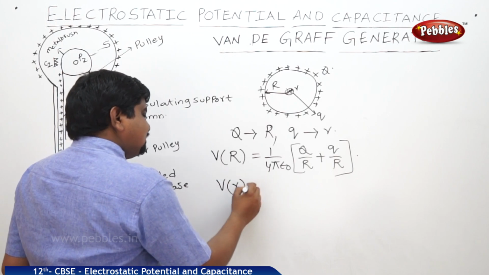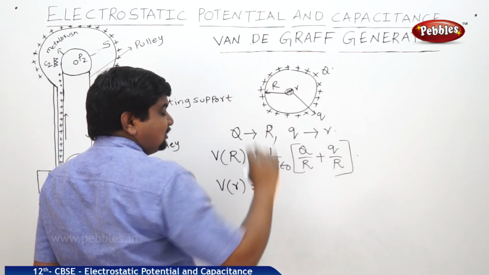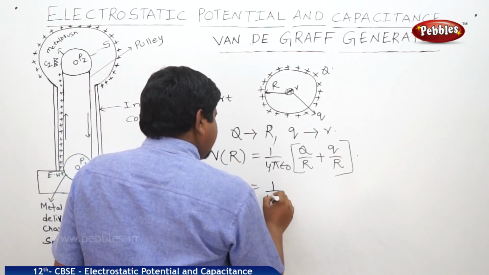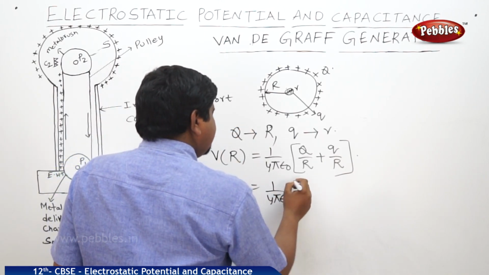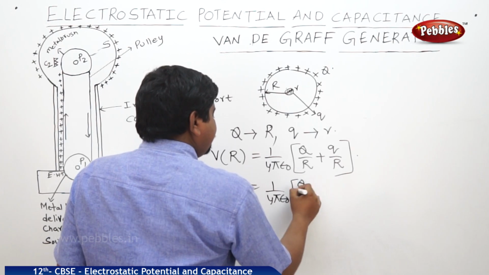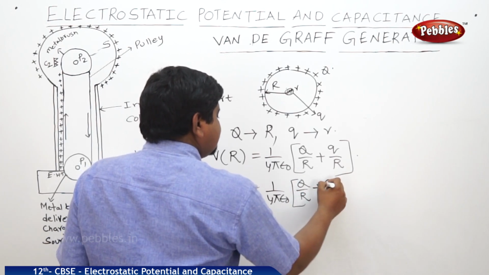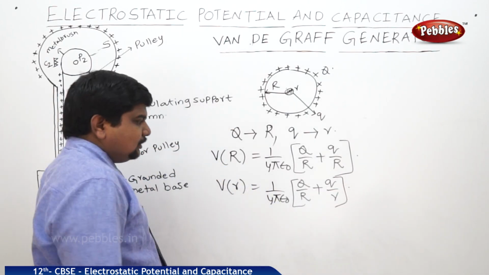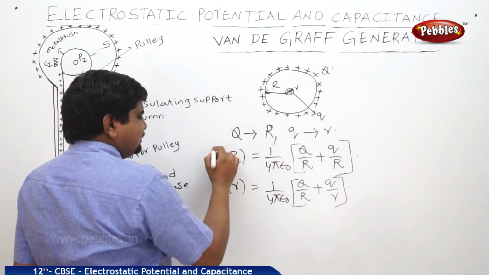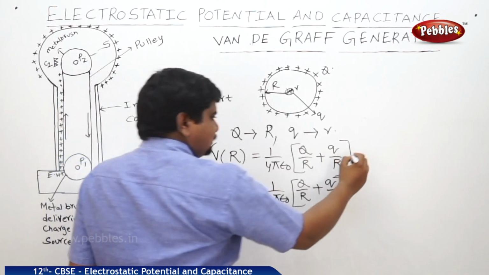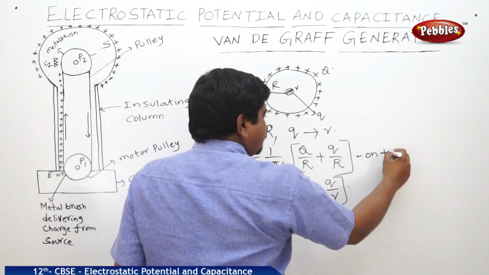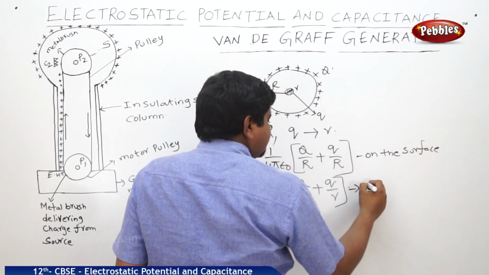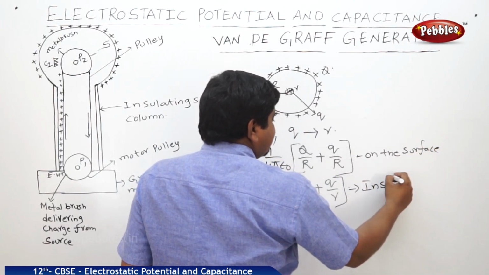What is the potential with respect to the small r, the radius of the small charged surface? 1 by 4 pi epsilon naught into Q by R plus small q by r. This is on the surface, this point, on the surface. This is in the surface or inside the surface.